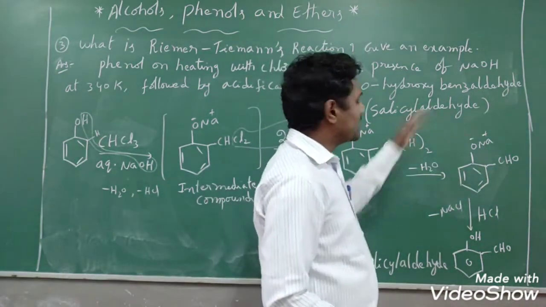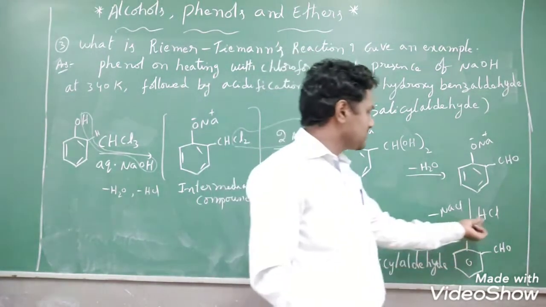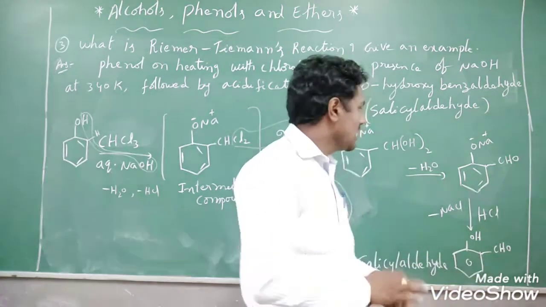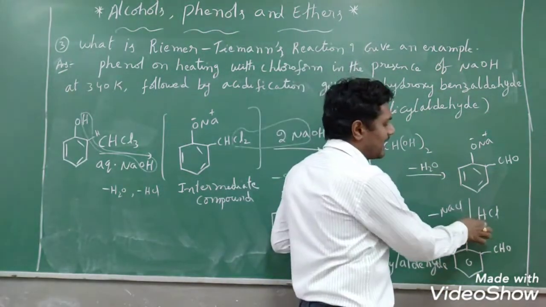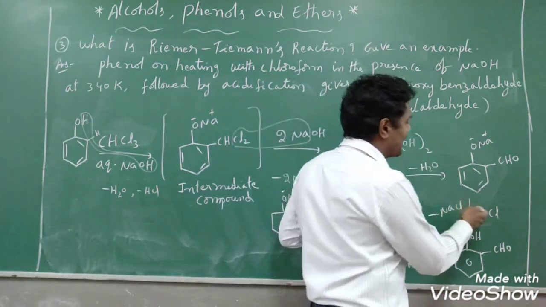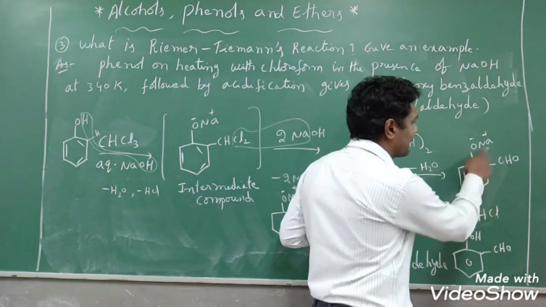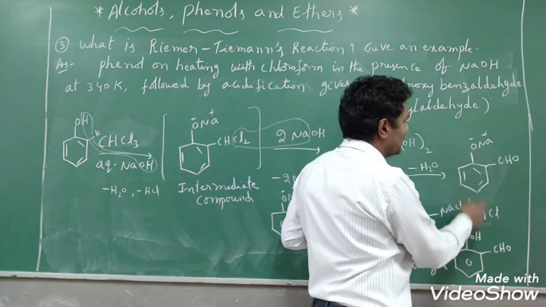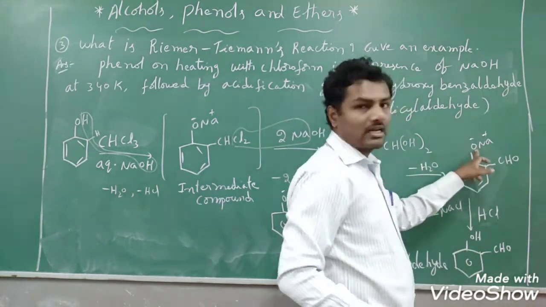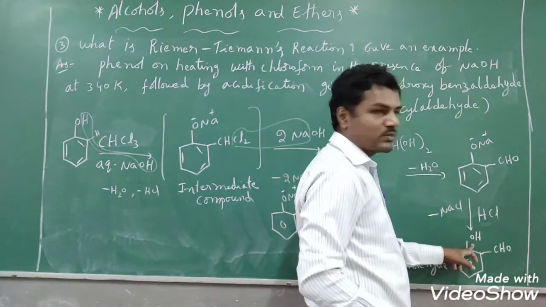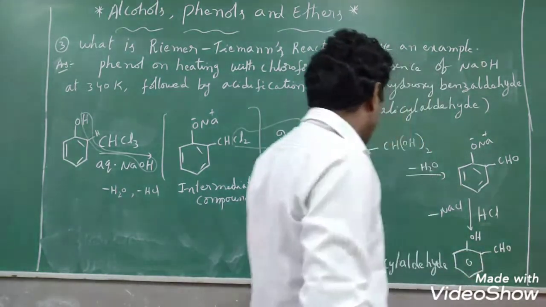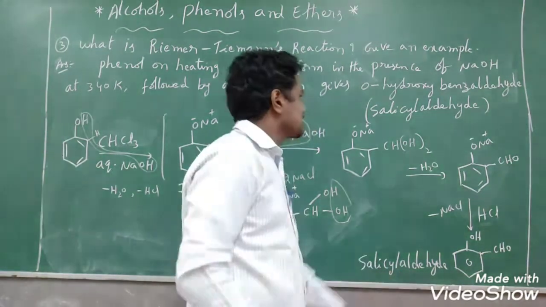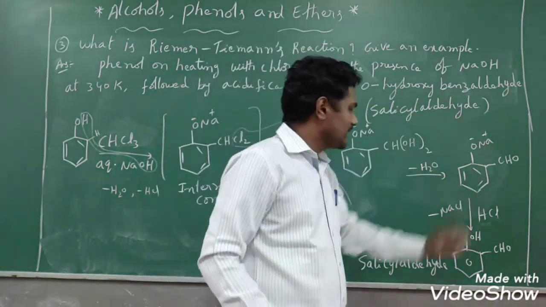Now on further acidification. Acidification means you can add acid, or else on further hydrolysis you will get the product. On further acidification means I have added HCl. Whenever I have added HCl, what will happen here? Chlorine combines with sodium and it liberates as NaCl. This H plus ion will attack the oxide ion, that is the O minus ion. Then you will get this one. So what is the name of this compound? Salicylaldehyde. What is the other chemical name of salicylaldehyde? Orthohydroxybenzaldehyde.